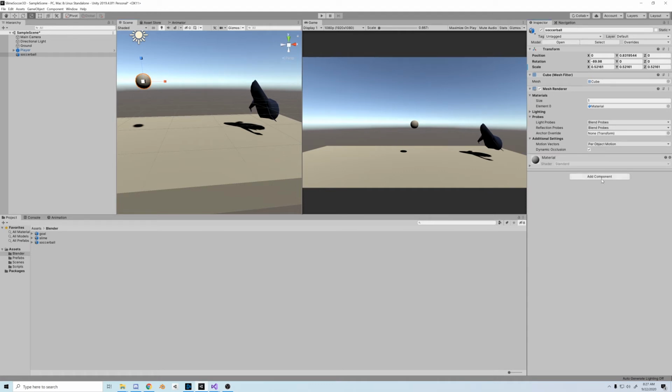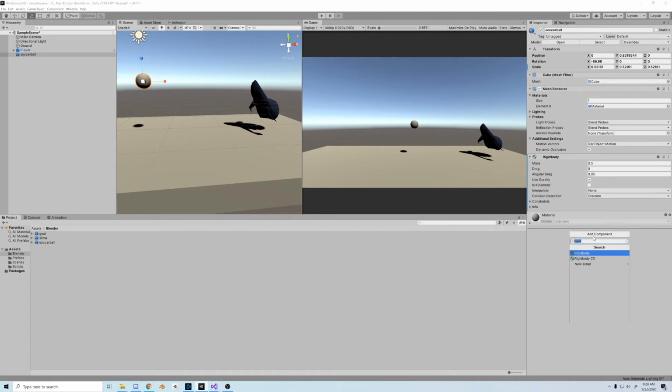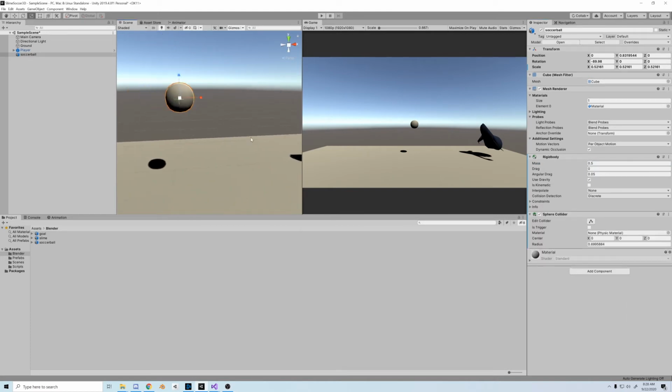We're just going to take the ball and adjust the size to make it soccer ball size. Then we're going to add a Rigidbody to it, and this will add the gravity and some functions that we want to the ball. This is what I was talking about when I was utilizing the character controller and Rigidbody together. Next, if you didn't add the sphere from Unity, we're going to add a sphere collider to the ball so it can bounce around and not just fall through the floor.